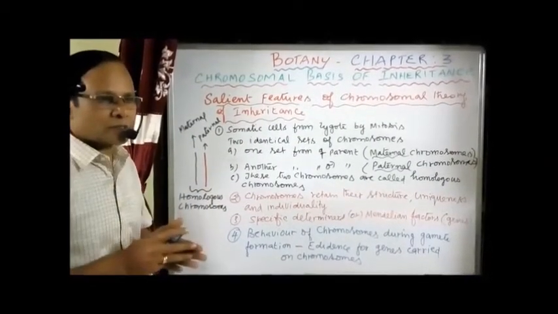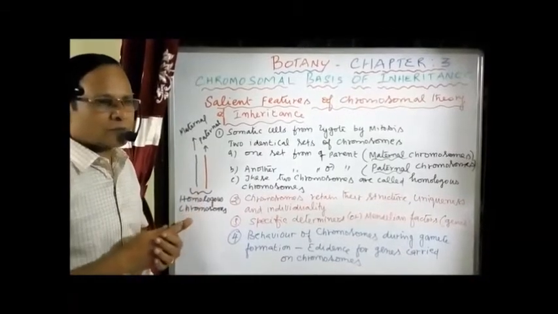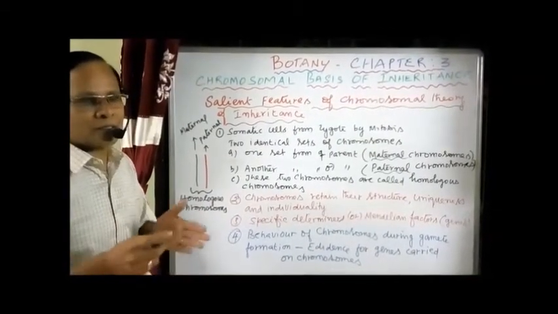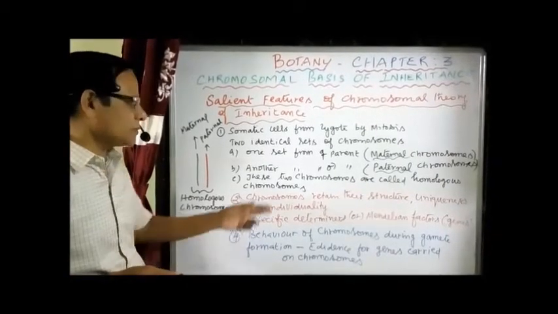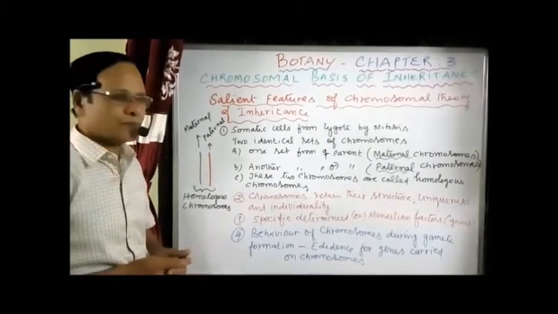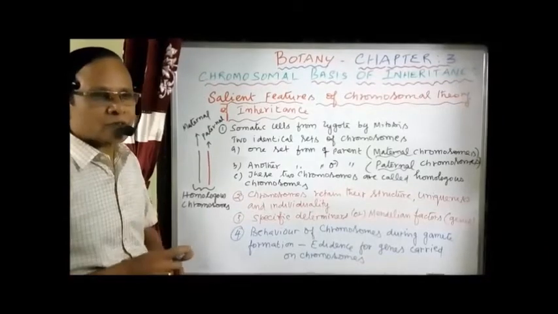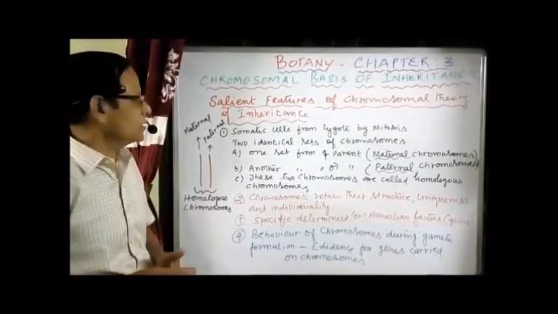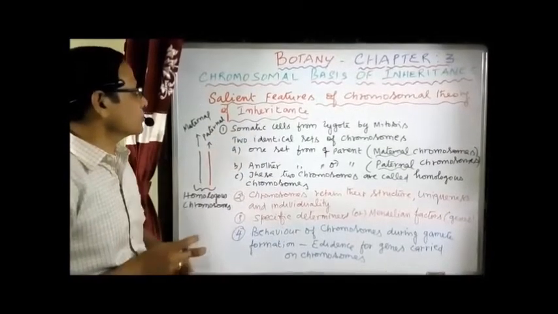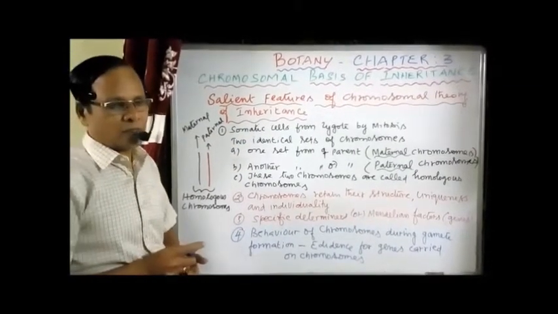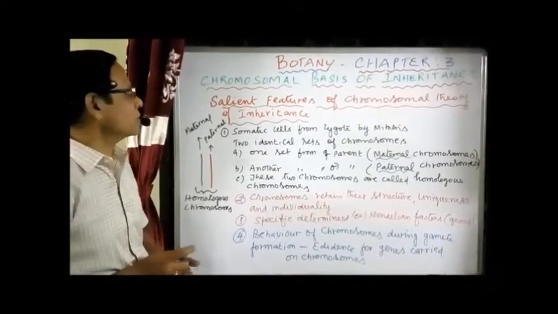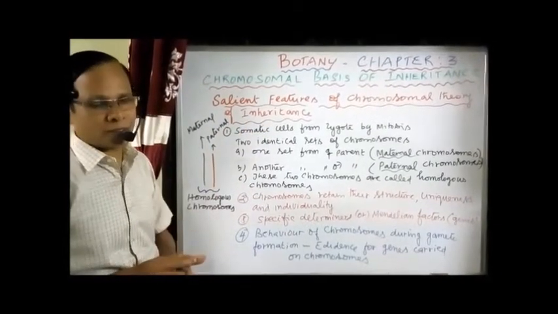So during meiosis, the behavior of the chromosomes and the behavior of the genes are more or less similar. That is called parallelism. The behavior of chromosomes during gamete formation provides evidence that the genes are carried only by the chromosomes. These are all the salient features of the chromosomal theory of inheritance. Now we have to go for the experimental proof in support of the chromosomal basis of inheritance.